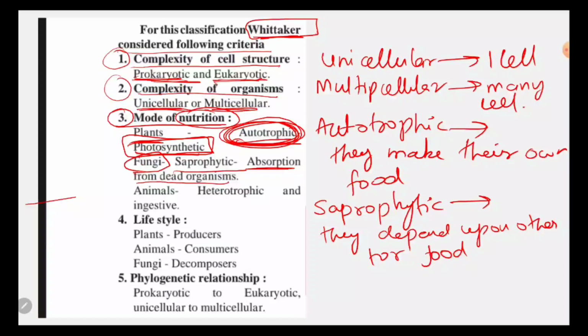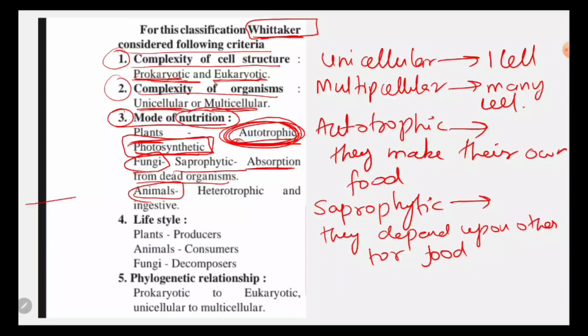Now what is their mode of nutrition? Absorption from dead organisms. You can do this experiment if you all want: take a piece of bread and keep it in your tiffin box for 2 to 3 days. After 2 to 3 days you will see on the bread there is a white layer. That white layer is known as what? Fungus. So when all the nutrition in the bread becomes dead, then there is a fungus on it. Okay, so the fungus always lives on dead organisms.